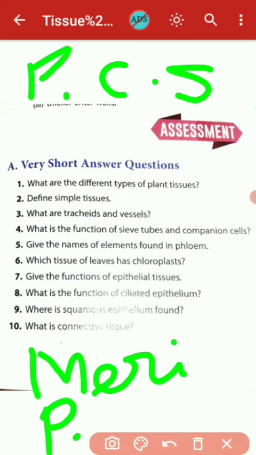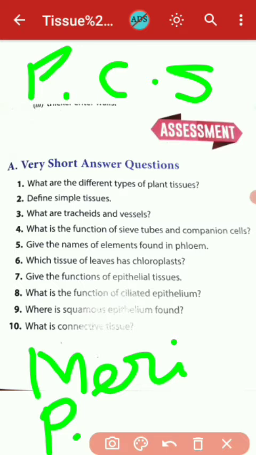Then next, what are tracheids and vessels? The tracheids and vessels are permanent vascular tissue which are found in the xylem.